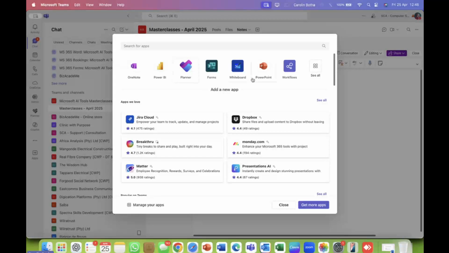You can even have PowerPoint within Teams, the app, within the Team AI masterclasses, within this particular channel, our first phase of this project, where our masterclasses are. We still have to look at Power BI and all of that.